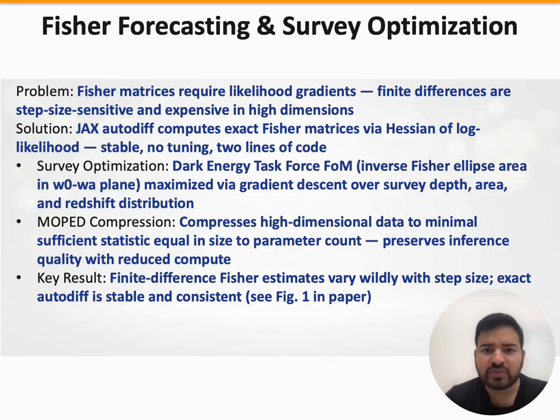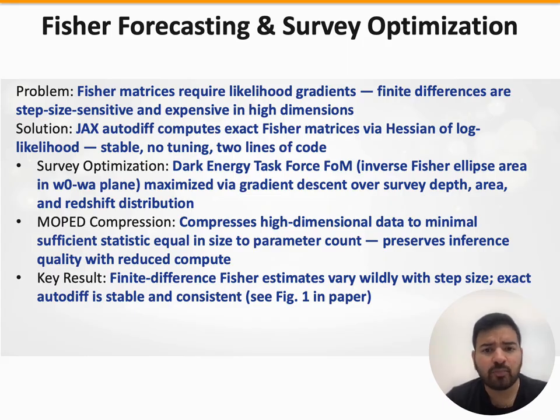More importantly, this opens up gradient-based survey optimization. The Dark Energy Task Force Figure of Merit, which summarizes the constraining power of experiments on dark energy, can be treated as a differentiable function of survey parameters like sky area, depth, and redshift distribution. We can then maximize it using gradient descent, automatically finding the optimal survey configuration.